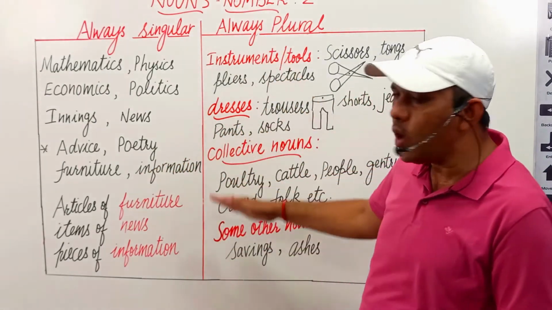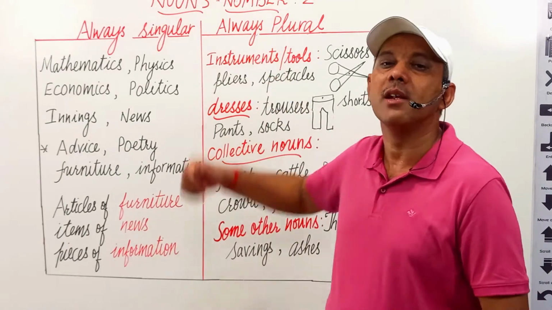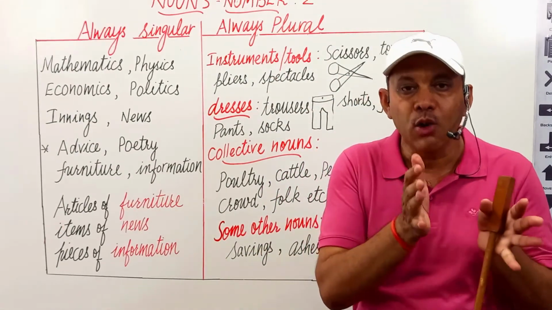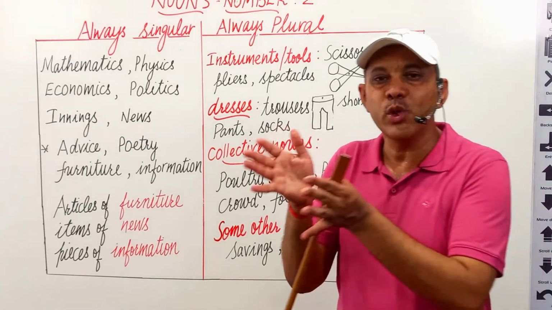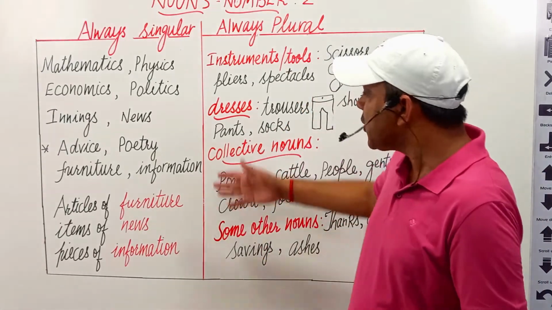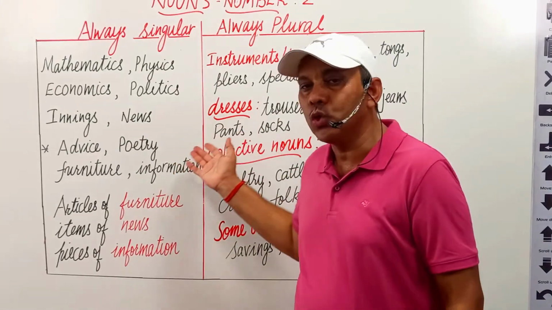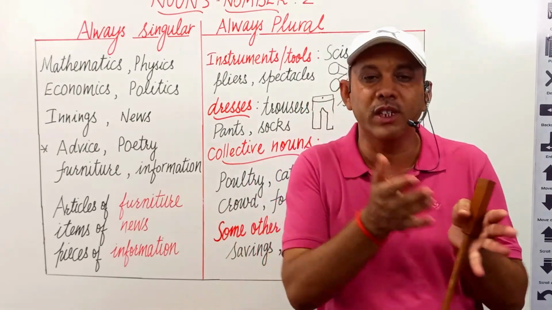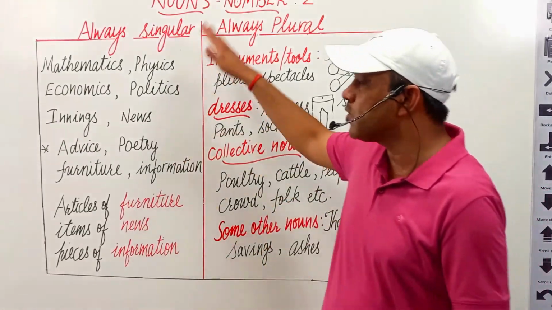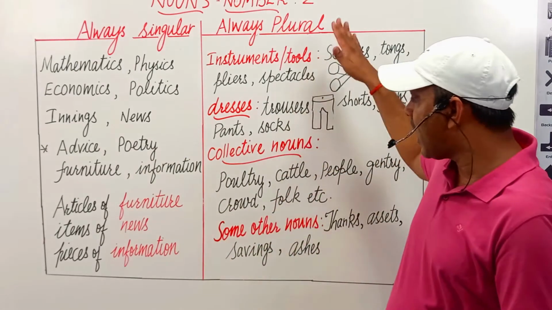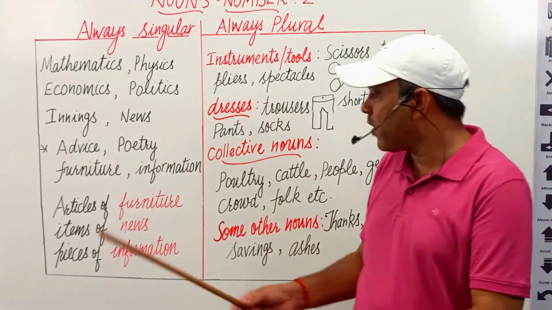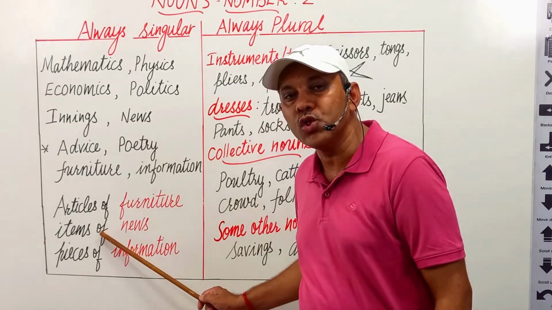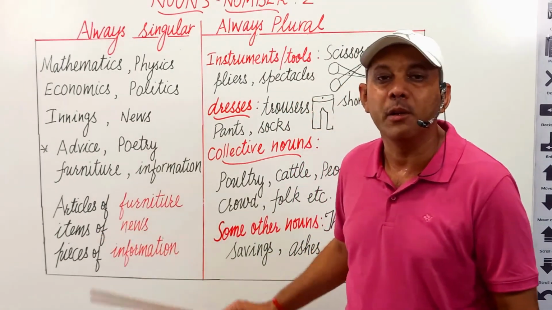And this was all about nouns and their numbers: how to make plurals from singulars, how to use singular nouns, how to use plural nouns, which are used in the same form for both singular and plural, which nouns are always singular, which are always plural. If we want to make them plural, then which phrases must be used before them to use them in plural form.